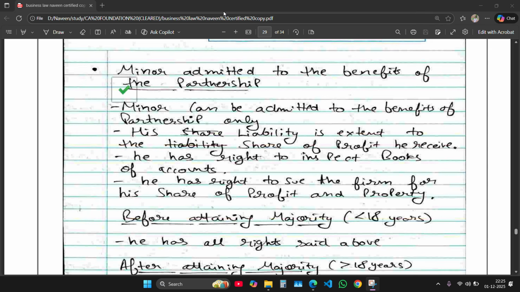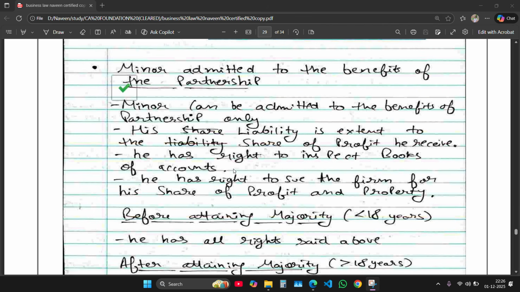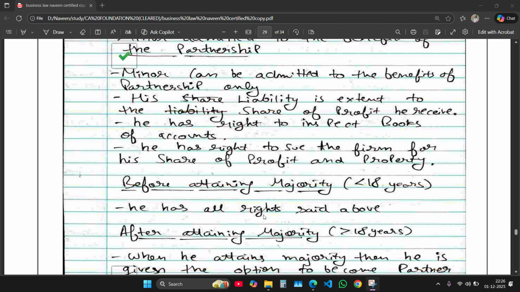And coming to the 3A question, that was from the Partnership Act. This question was very easy for me because it simply asks who is a minor, the provisions of minor, that before attaining majority what rights does a minor have, and after attaining majority what rights will a minor retain and have.